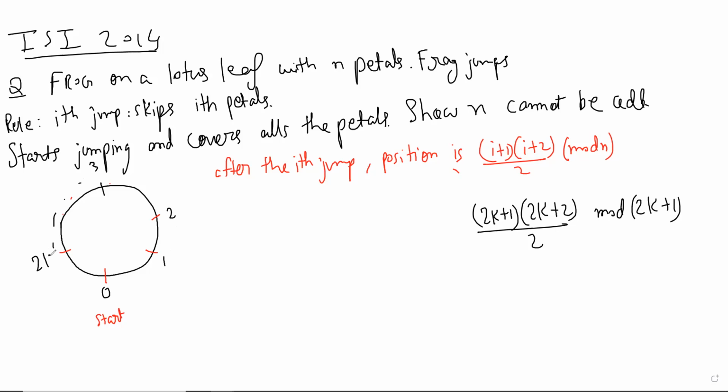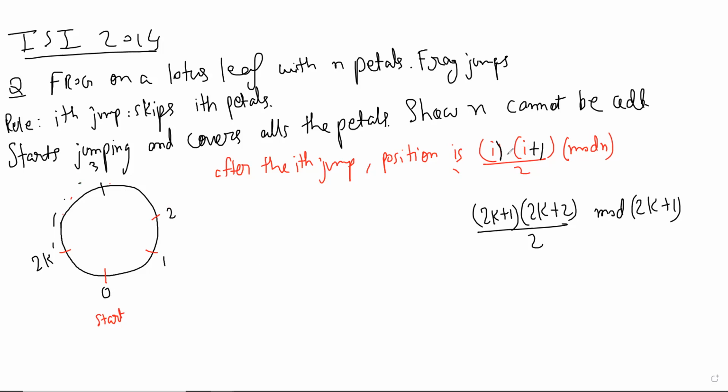2k. But now the positioning, the formula may be incorrect. We have to check that once more, because on the zeroth jump it'll be on 0 only. On the first jump, this time it'll be on 2 mod n, 2 mod 2k plus 1.